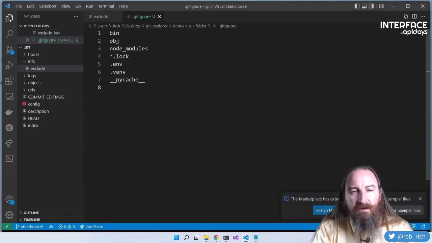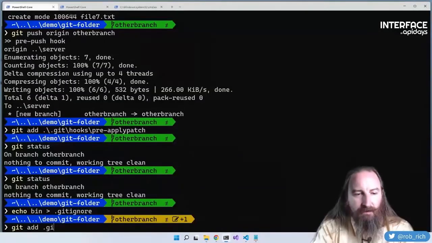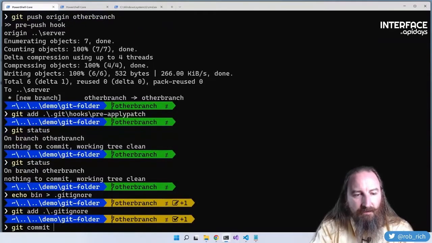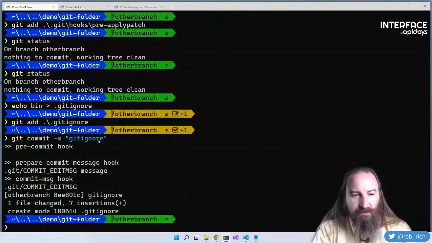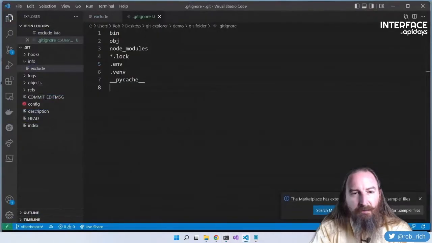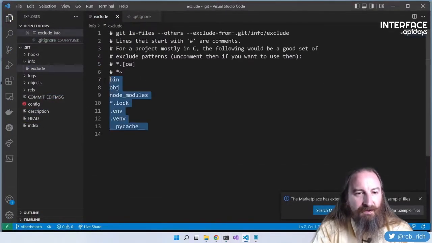So let's put that content there in our .gitignore instead. Git add .gitignore and git commit -m gitignore, and now we can see all of our hooks. That's excellent automation, and we can commit that file. I would invite you to not use the exclude file because you can't